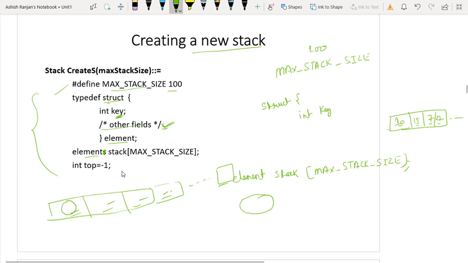Element is nothing but the name of the structure. So a 100 size structure will be created with the name stack. And initially, since I have not inserted any element yet, I will declare int top equals -1. Is it clear? Okay.